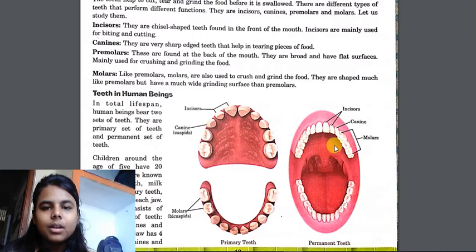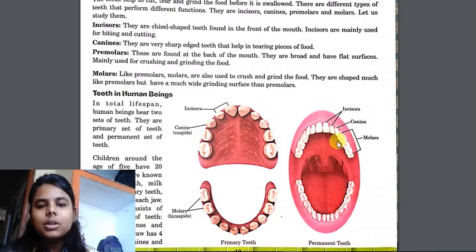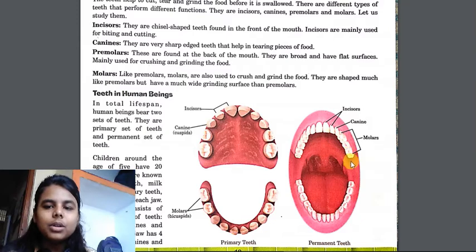Then premolars. They are found at the back of the mouth here, and they are used to crush and grind the food. They are broad and have flat surfaces. The flat surfaces enable them to crush and grind the food. And like premolars, molars also are used to crush and grind the food. They are shaped much like premolars but have a wider grinding surface area. That means they have a very wide grinding surface area, much more than premolars.